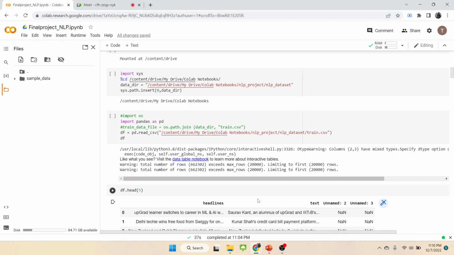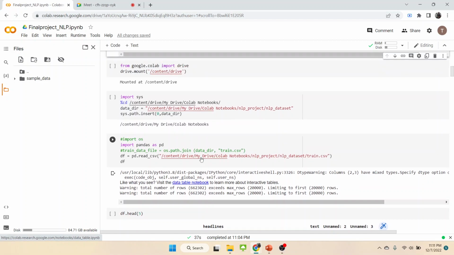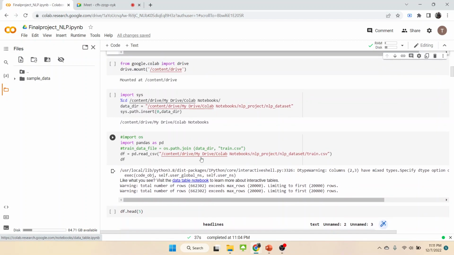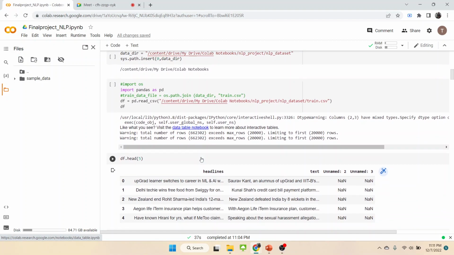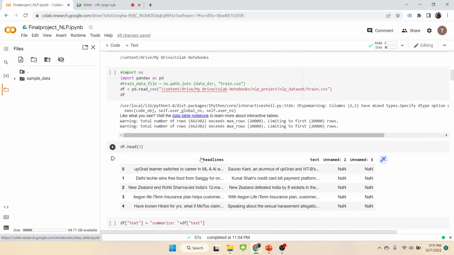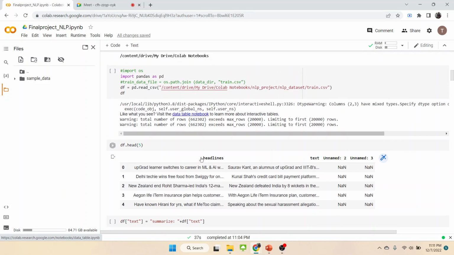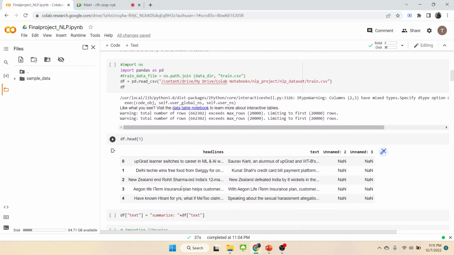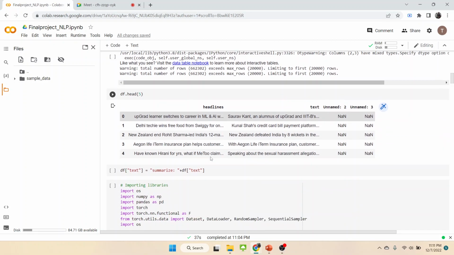For this project, the data set is news articles that has 94K data samples for training. For testing, we're using a data set of 11K data samples. So from here, my friend Trilok will continue. Yeah, so this is our data set. It has two columns, one is text and one is headlines. I got only 5 rows because it was too many MB. So this is my training set.